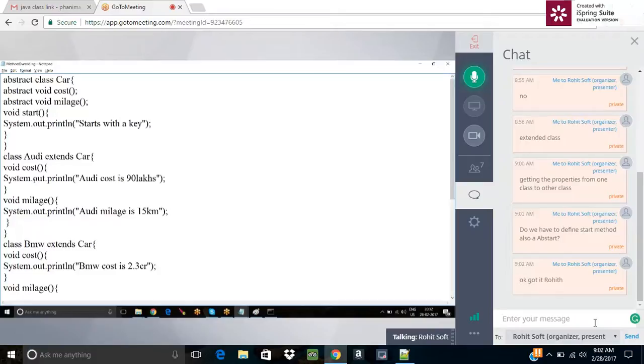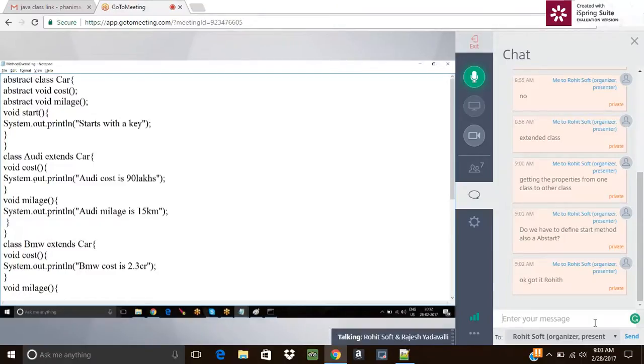Audi mileage is 15 kilometers. Starts with a key. BMW cost is 2.3 crore. BMW mileage is 10 kilometers. Right? So these are the method implementation or calling which we have.